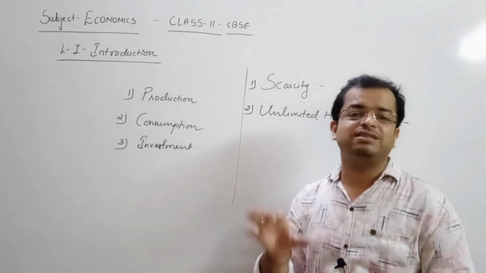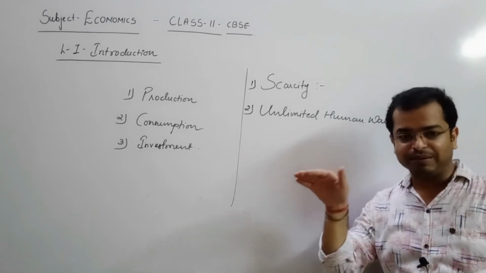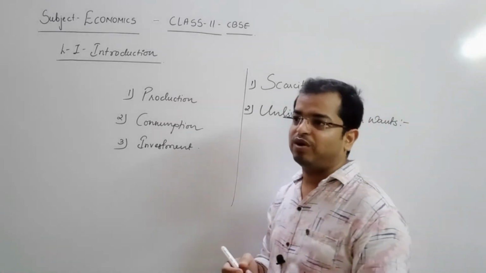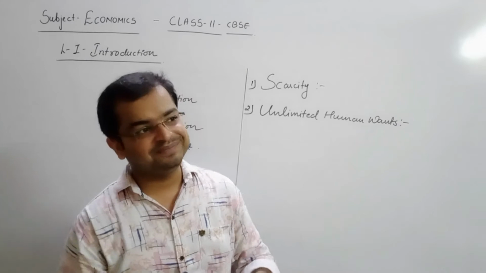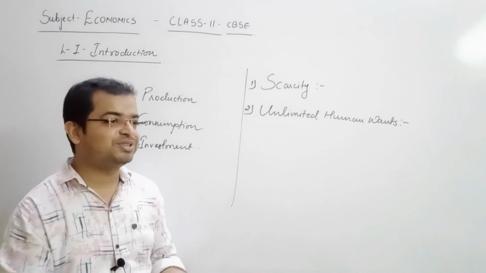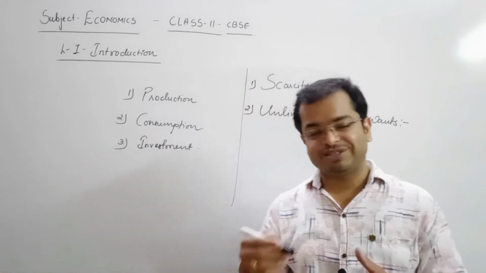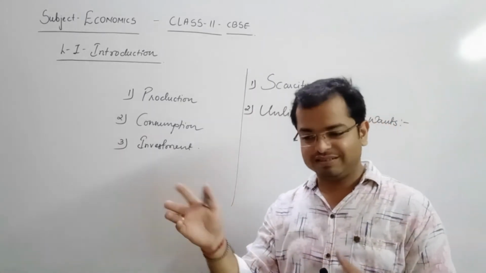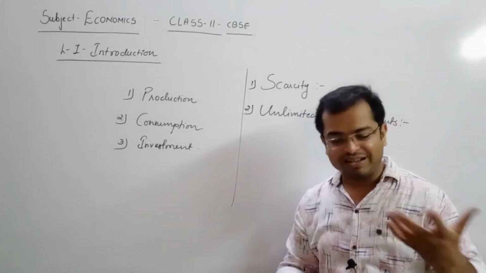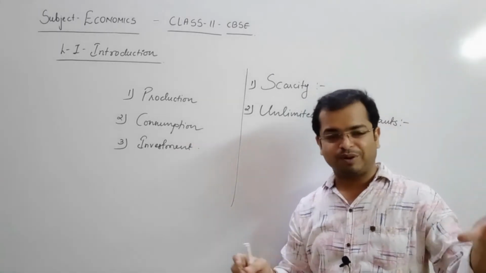If we get the solution to this scarcity, then our economy will go in a balanced way. Second is unlimited human wants. What does that mean? Now I'll take your example. The exams have been postponed or cancelled, and let's see in future what will happen, I don't know. Whenever you cross some standard, or have a weak balance in any subject, you ask your parents, I want this bicycle, I want that game, I want this TV, this laptop, computer or mobile.